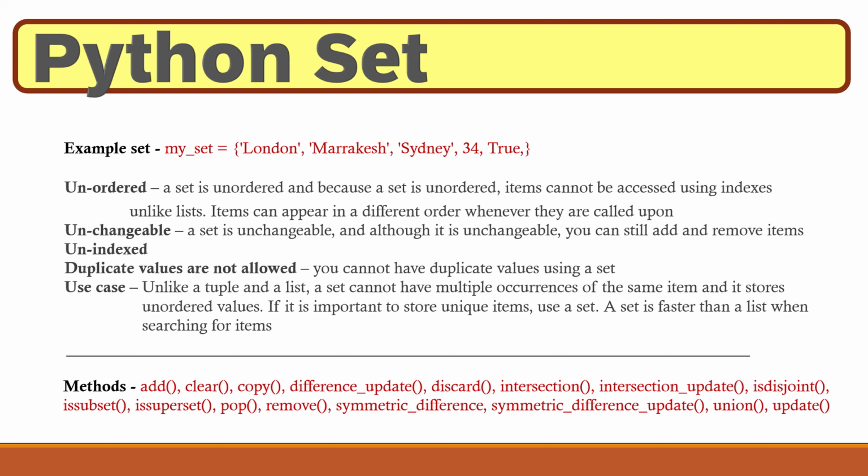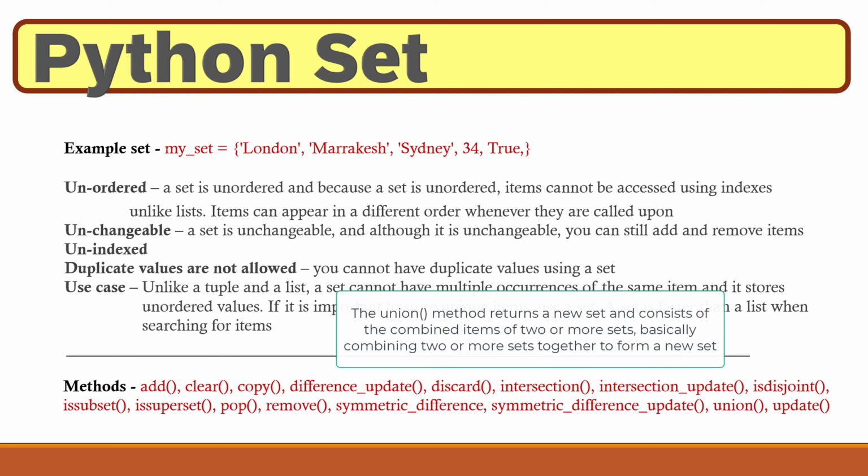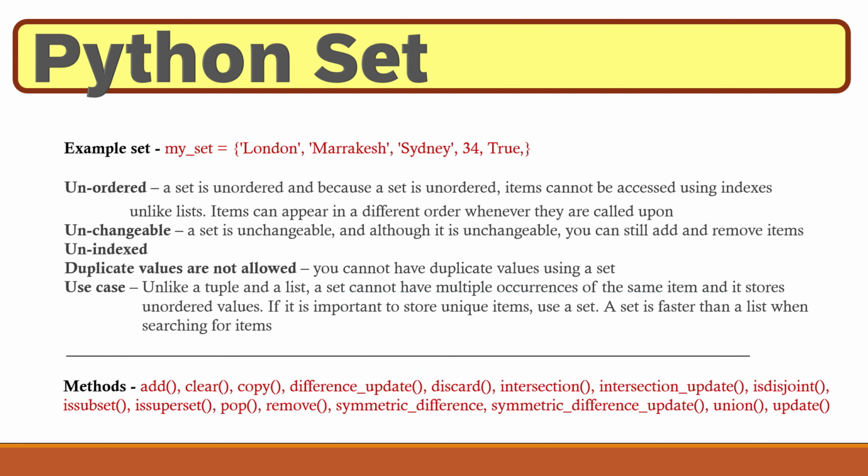Symmetric difference, this would return a set with the symmetric differences of two sets. Symmetric difference update, this would apply the symmetric differences from the set and another set. And the second to last one, the union returns a set containing the union of the sets. And the last one, update method, this would update the current set by adding items from another set. Let's have a look at some of these in action in PyCharm.